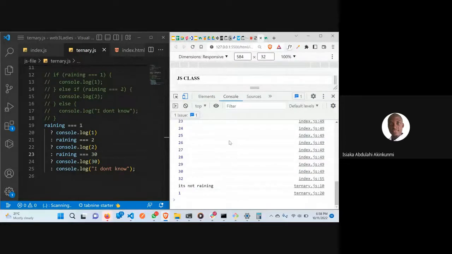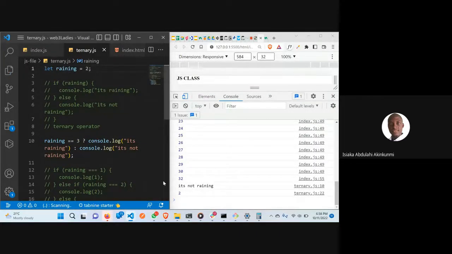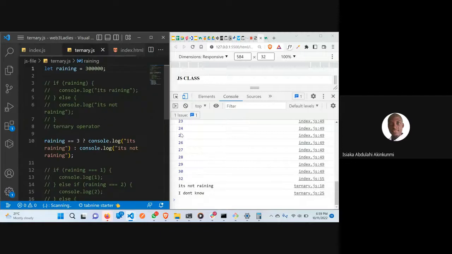Now, because here it is 1. Let's say if it is 2, let's change it to 2. So it is 2, let's say to 3,000. You can see it says, I don't know. It's telling you that what?